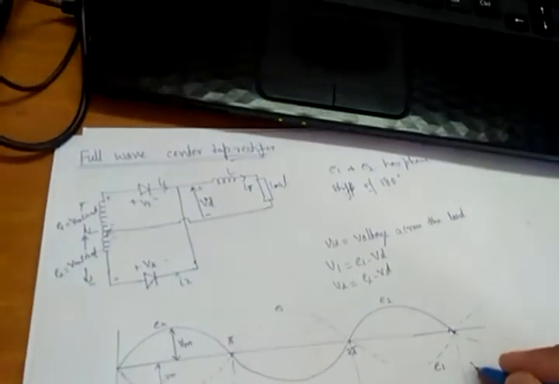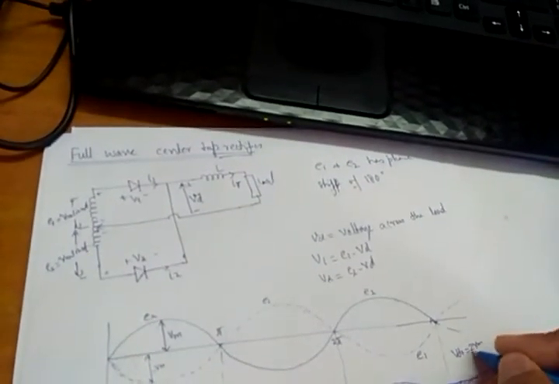Vd naught is given by twice Vm upon pi. Vd naught equals twice Vm upon pi.